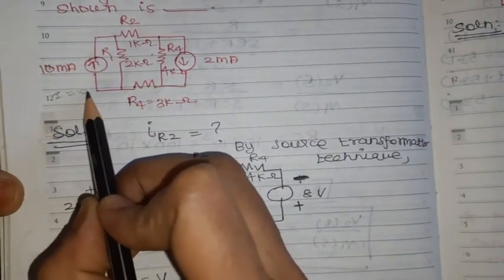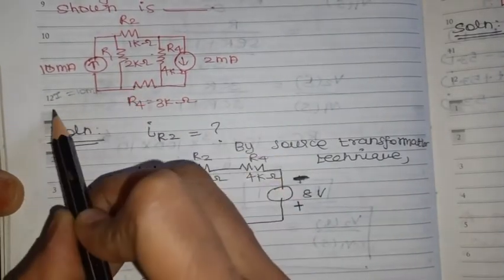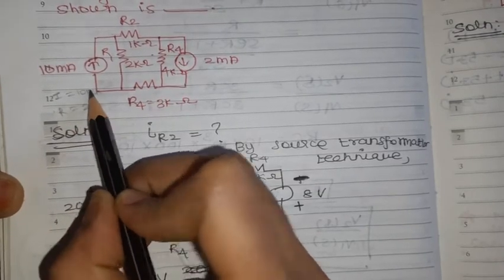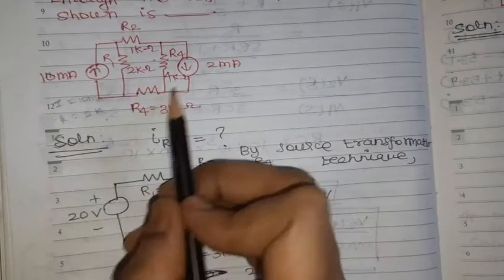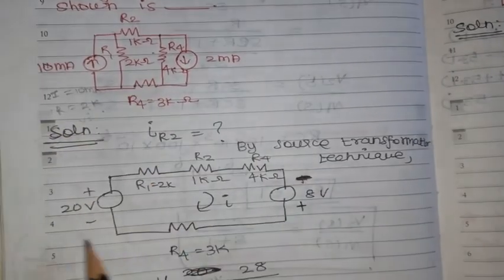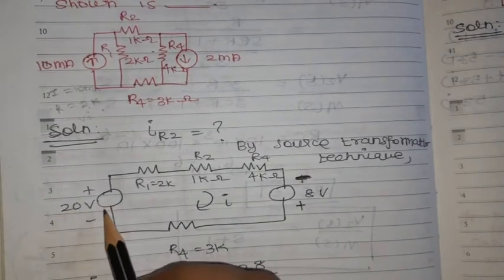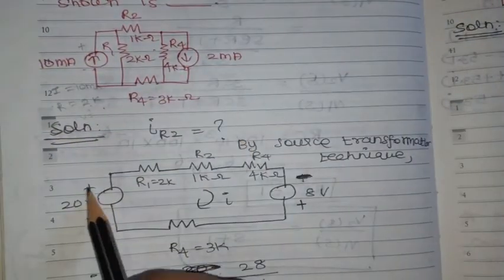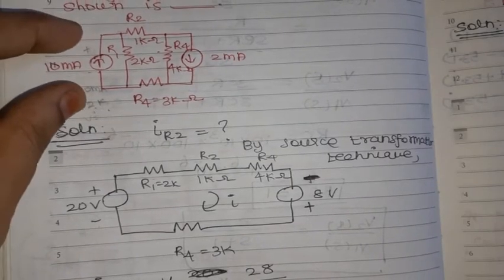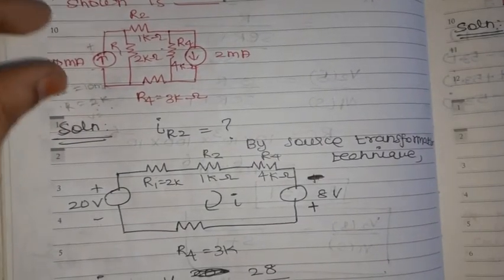I equal to 10 milliamps, resistance is 2 kilo ohm, so 10 power minus 3 and 10 power plus 3 will get cancelled. V is equal to I into R, so V is plus or minus 20 volt. We should be clear and consider the polarities also.